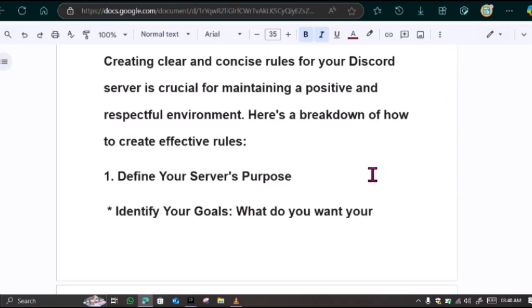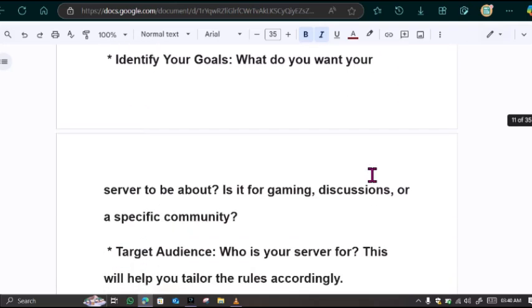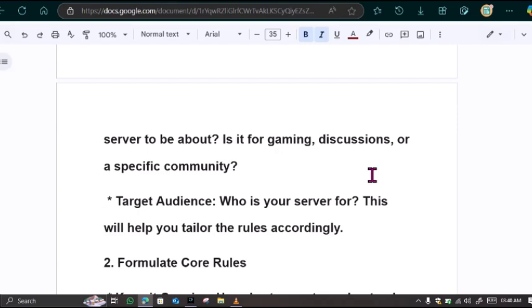1. Define your server's purpose. You need to identify your goals. What do you want your server to be about? Is it for gaming, discussions, or a specific community? Next, you must define your target audience. Who is your server for? This will help you tailor the rules accordingly.